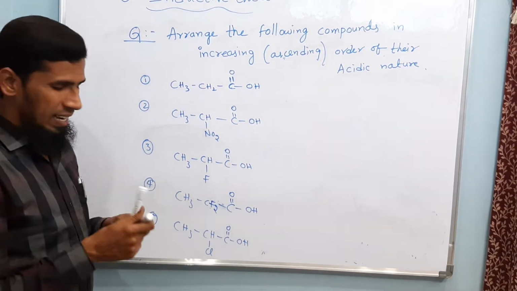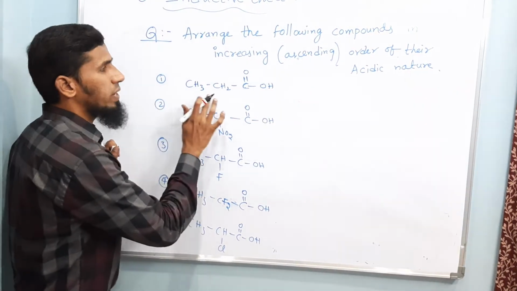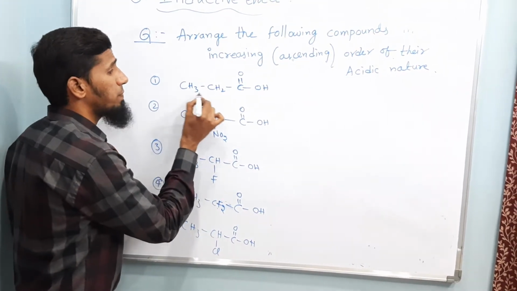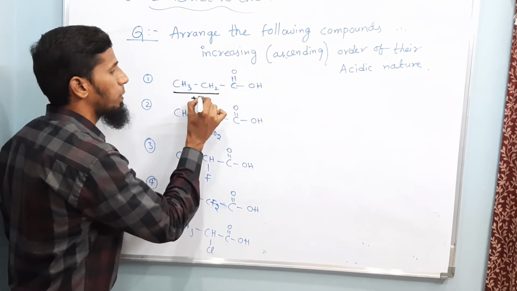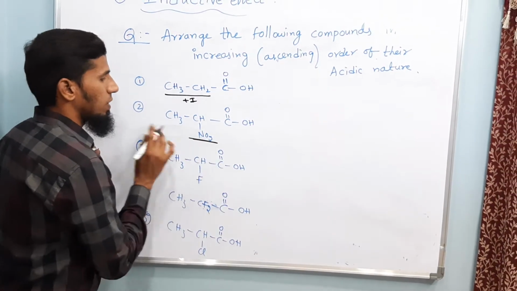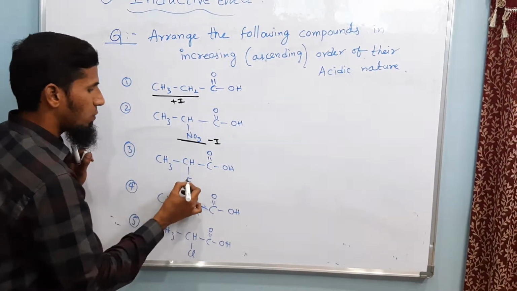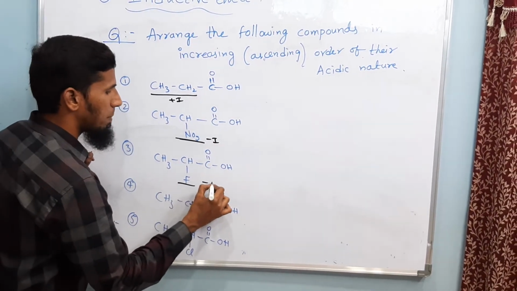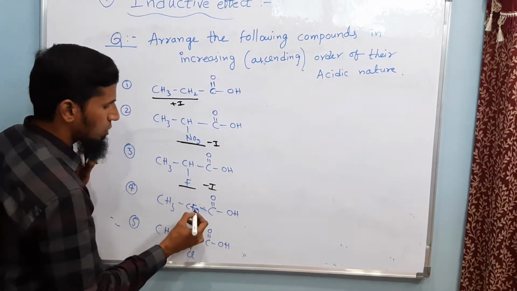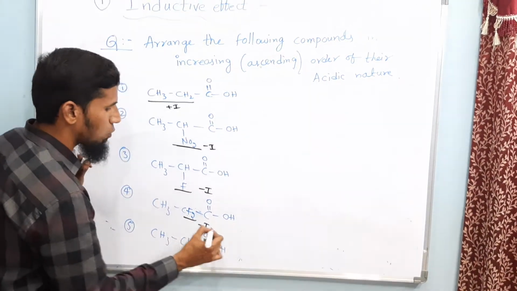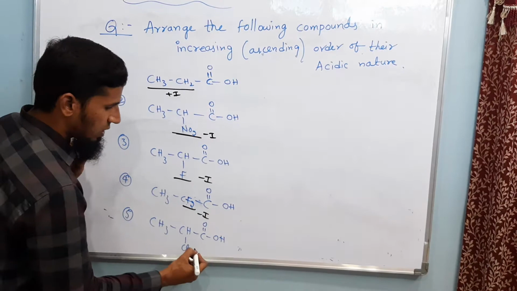So I will be categorizing over here. First one is propanoic acid. What type of group is this? This is a plus I group. And NO2 is over here, 2-nitropropanoic acid. It is a minus I group. And over here, fluorine is also a minus I group. And over here, 2 fluorines, these are also minus I groups. And chlorine is also a minus I group.